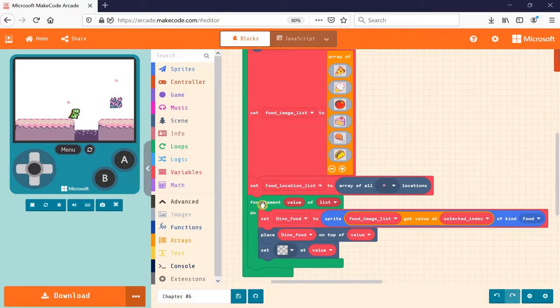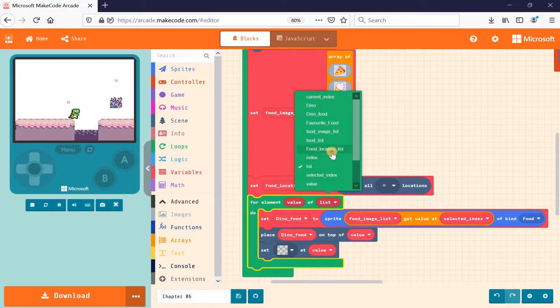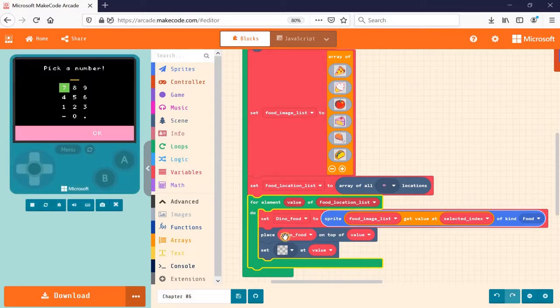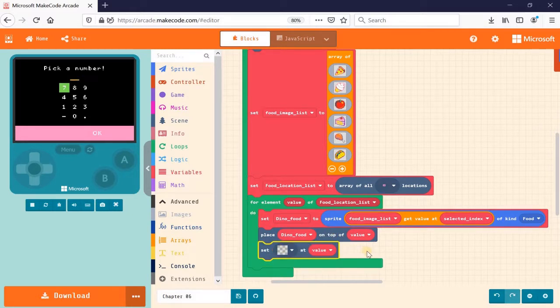Oh, I made a mistake here. It says for element value of list, so it has to be a food location list. So don't forget to change that. Make sure we are looping the correct array. So for each of the elements inside the food location list, go ahead and create a sprite and then place the sprite on top of that location. And also remember to set that location to be a transparent tile again.